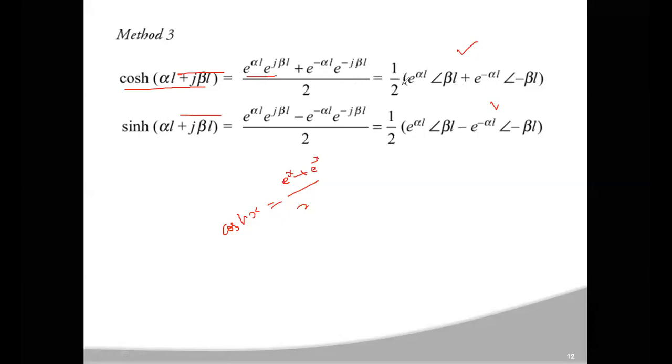Okay. So 1 by 2 if you take outside, we have e power alpha L. Here e power j beta L can be written as at an angle of beta L. If you are having a into e power jx, this can be written as a at an angle x. So in a similar manner, e power alpha L into e power j beta L can be written as e power